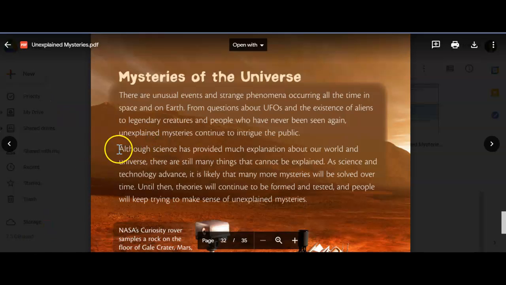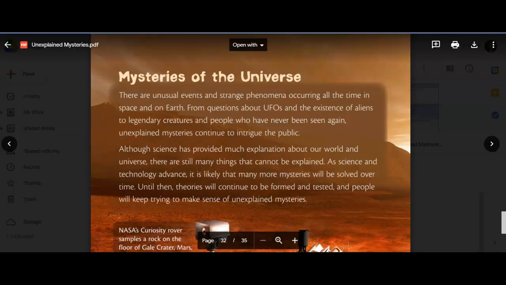Alright, so if I was to look at this, my first thing that I have to think about is what is the claim that the author is making, okay? What are they saying? What are they trying to get across to me? And so the central idea or claim of the article is that science is going to help us solve more mysteries, right? I'm just highlighting where I'm finding this. So even though there are these unexplained mysteries, science is really going to help us be able to make sense